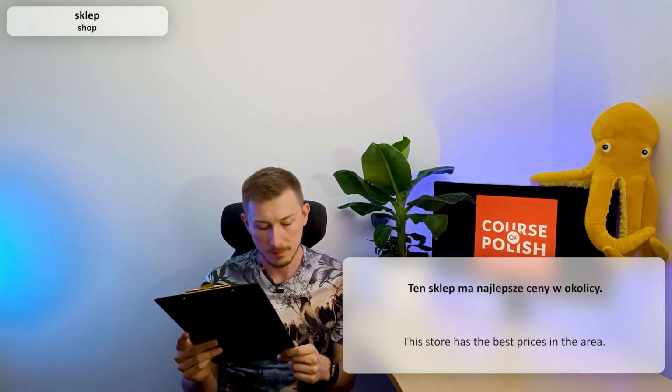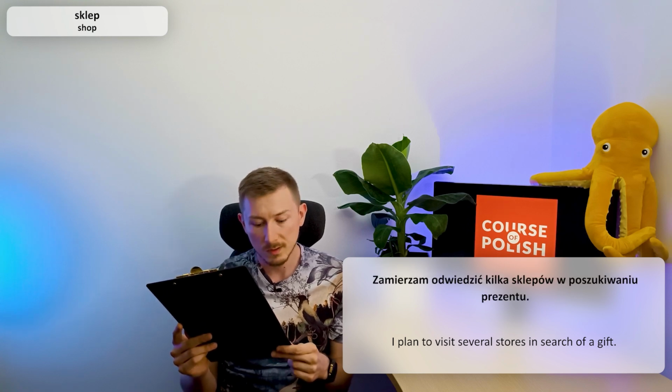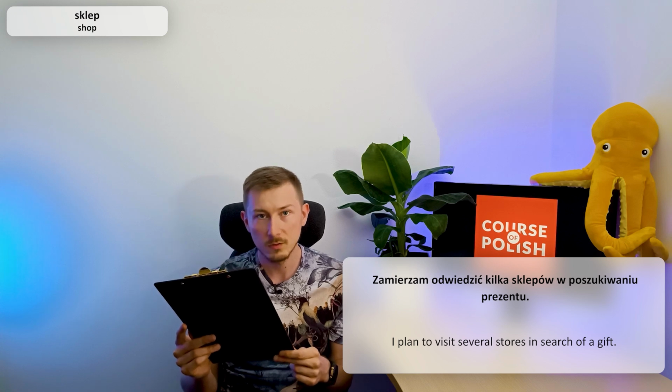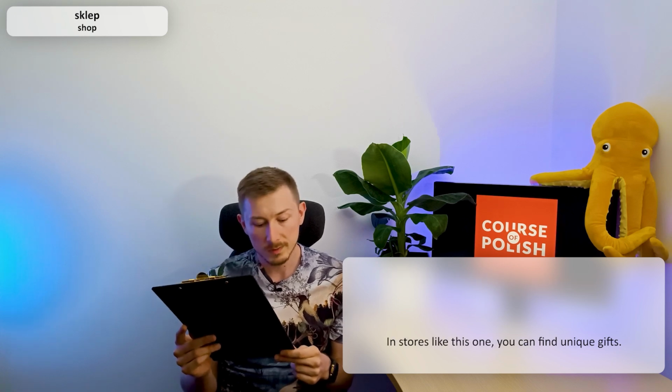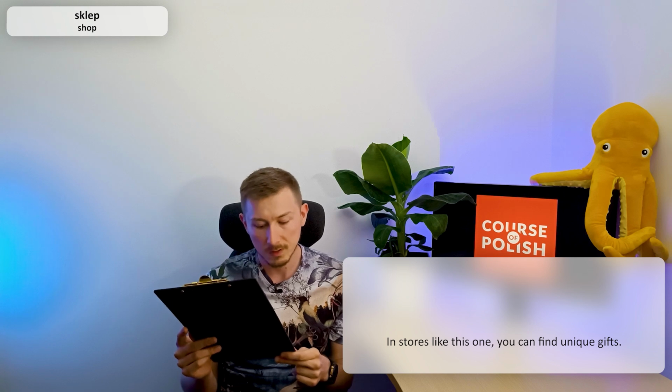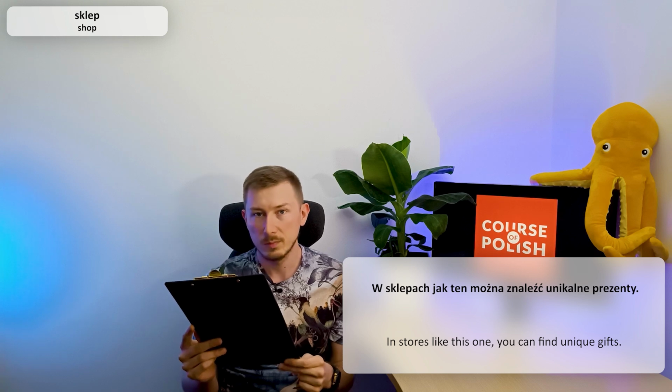Nominative singular. I plan to visit several stores in search of a gift. Zamierzam odwiedzić kilka sklepów w poszukiwaniu prezentu. Genitive plural. In stores like this one, you can find unique gifts. W sklepach jak ten można znaleźć unikalne prezenty. Locative plural.